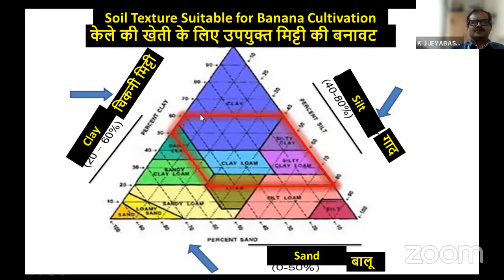In this slide, you can see this red bordered region. Only soil of this textural classification is suitable for banana cultivation. Beyond that, it is not suitable because of the misproportion of the soil particles. Based on our experience and research, we categorize the soil: clay, some portion of the clay portion, silty clay, silty loam. Only this region is suitable for banana cultivation, not beyond this. So this is another type of category.